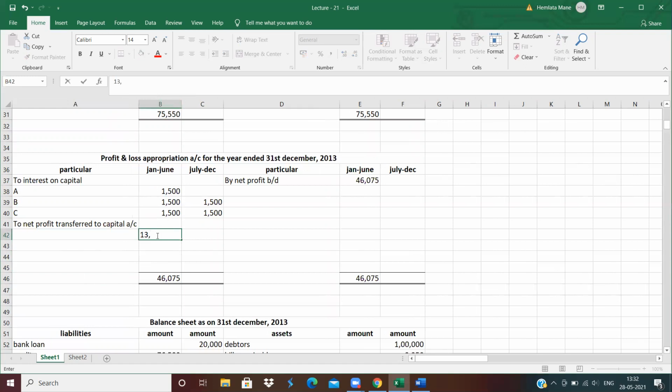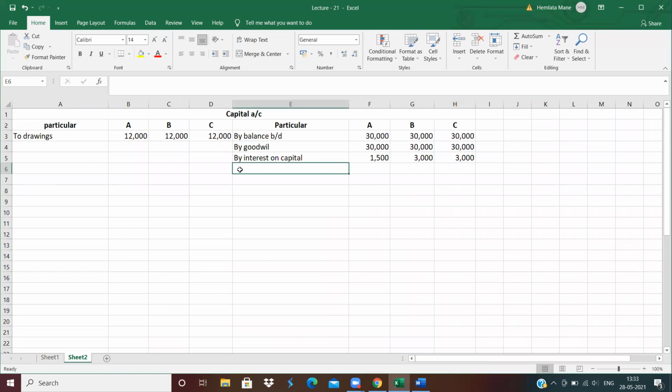Means 13,858, 13,858, and one extra gives 13,859. So distribute the amount of profit between 3 partners equally. Now this balance write down in the capital account. By net profit, how much? 13,858, 13,858, 13,859. Now, who is retired from the business?